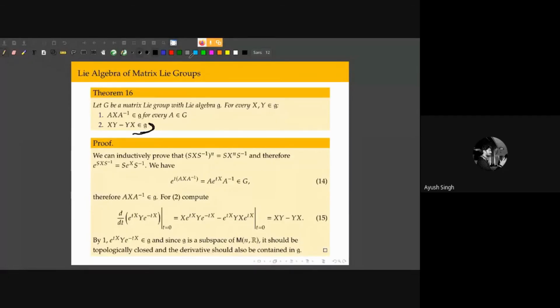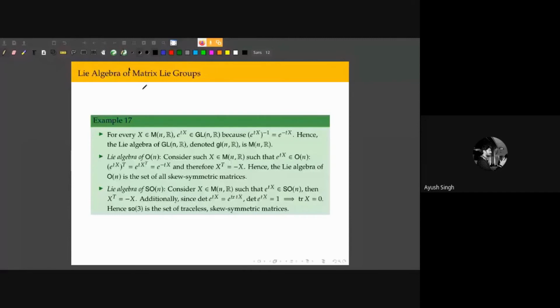I'll share these slides after the talk. So if someone is interested, you can go over these proofs and look at the technical details. And I've also added references to some texts that do a good job of explaining these things, right?